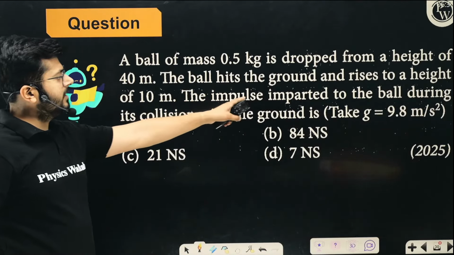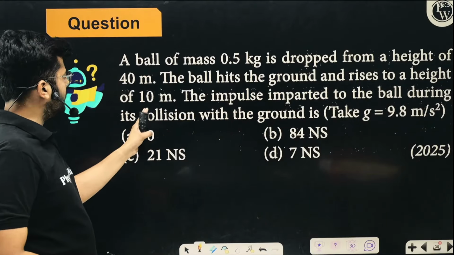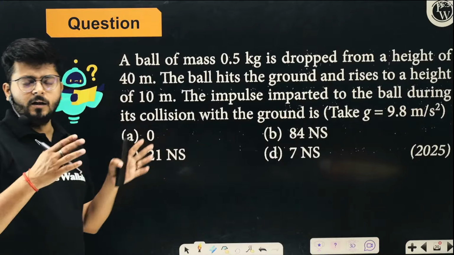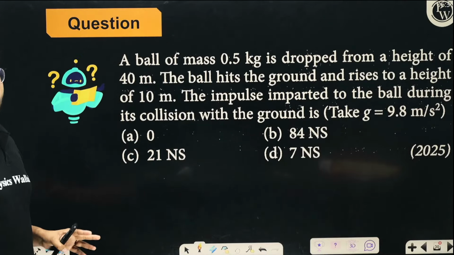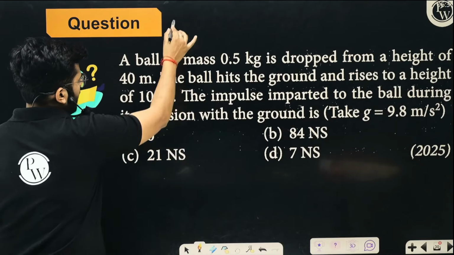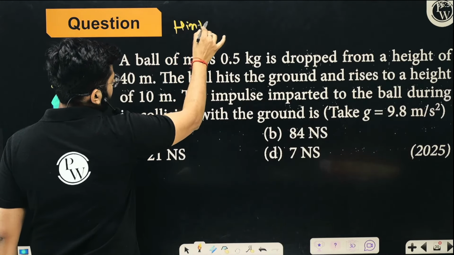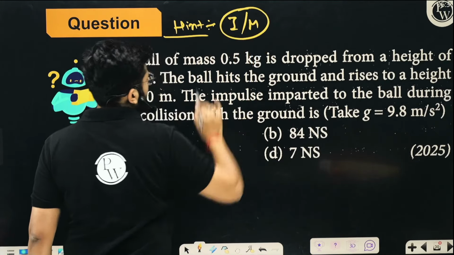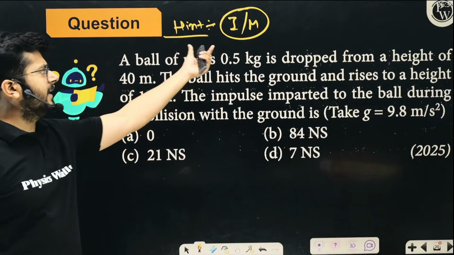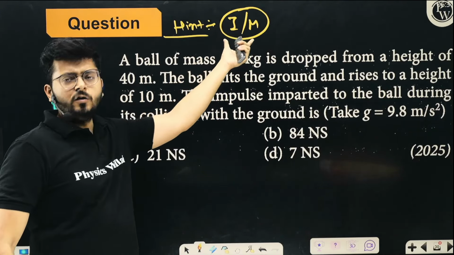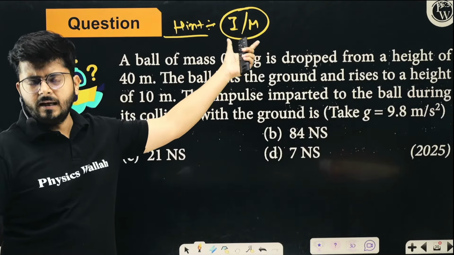Dropped from 40 and rises back to 10 only. The impulse imparted to the ball during its collision with the ground is, what is the impulse which is imparted to the ground? This is the question of impulse momentum equation, right? That is the hint I'm giving you. Again, which is the application of Newton's second law. If you know the second law, you can definitely talk about impulse momentum equation and solve this question.